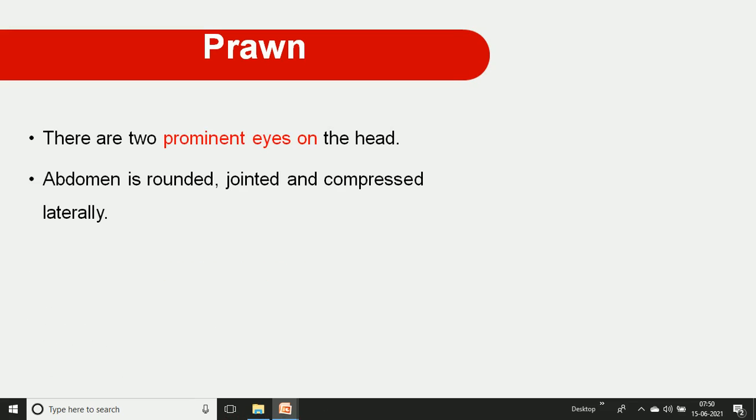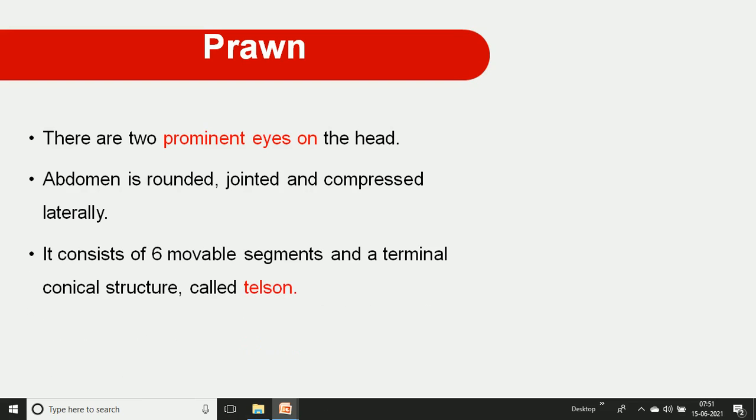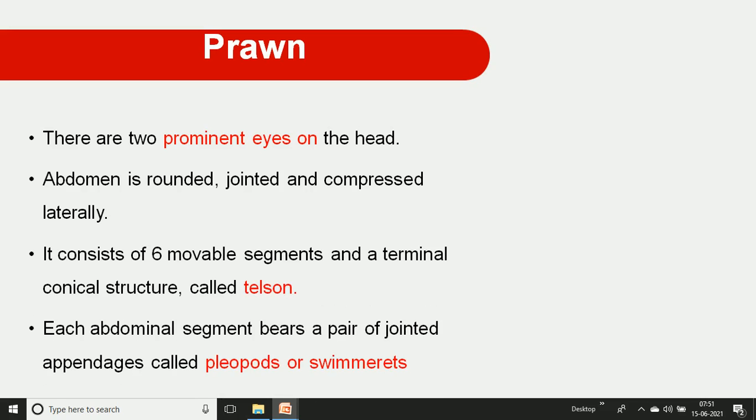Then the abdomen is rounded, jointed and compressed laterally. The abdomen consists of 6 movable segments, and the terminal segment is a conical structure commonly called the tail. Each abdominal segment bears a pair of jointed appendages, and these appendages help in swimming, like a pad developed at the last structure of the legs, and these are called the pleopods or swimmerets.